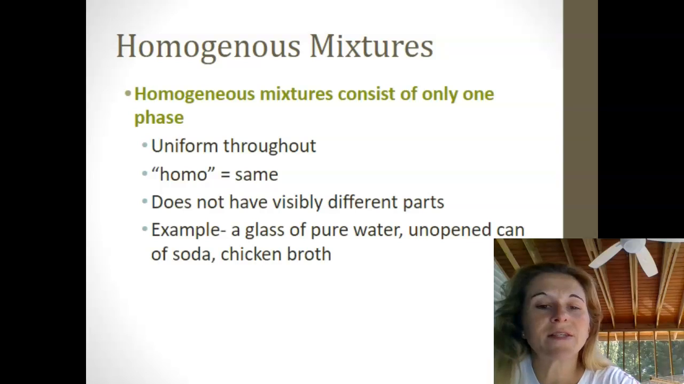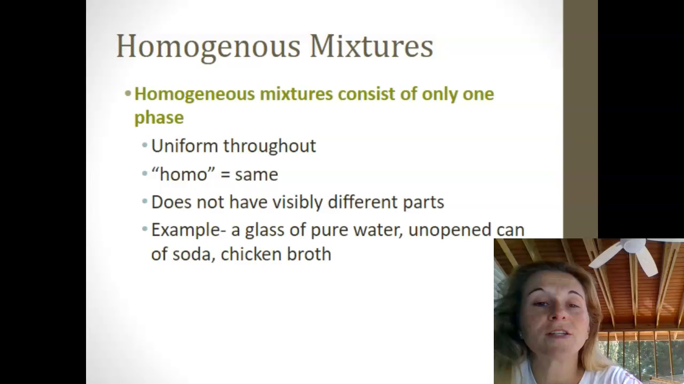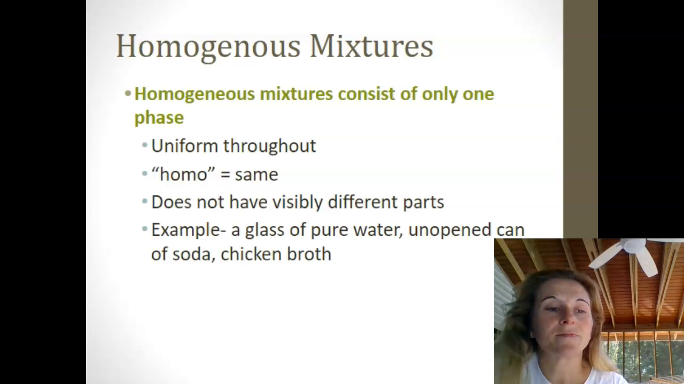So you see some examples here. A glass of water is a homogeneous mixture. An unopened can of soda. Soda has sugar and salt and carbon dioxide gas. Chicken broth has a whole bunch of things in it. Those are homogeneous.